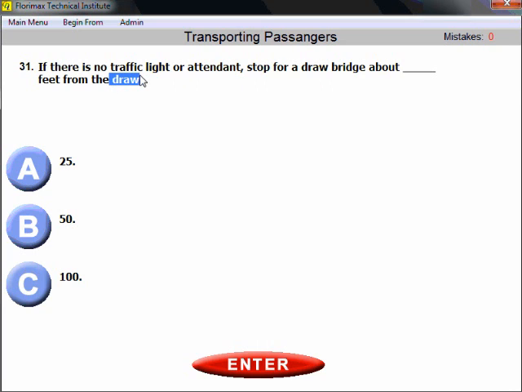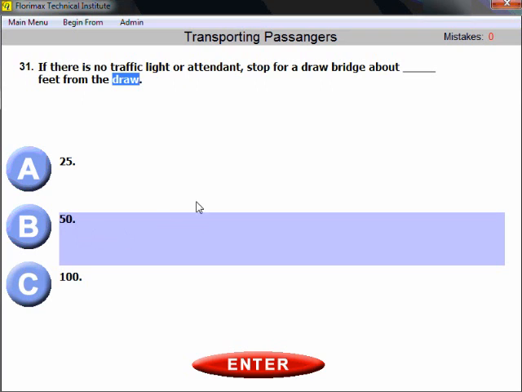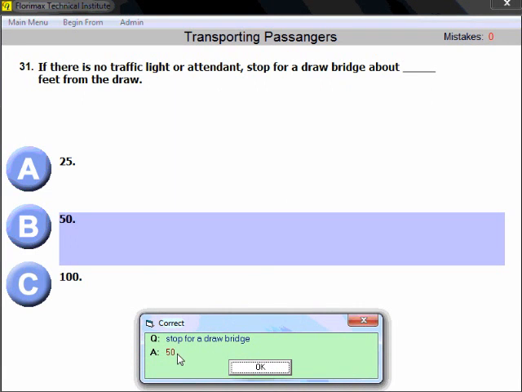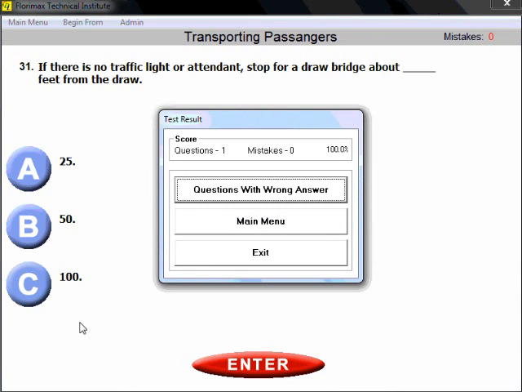Well, the rule about the drawbridge is absolutely the same as the rule about the railroad crossing tracks. 50. That's where you have to stop your bus. 50, not 25, not 100. Okay, 50 feet approximately. And now we answer it correctly.